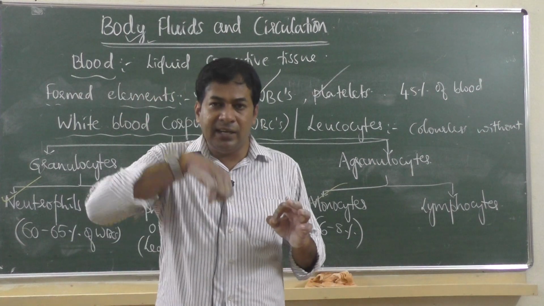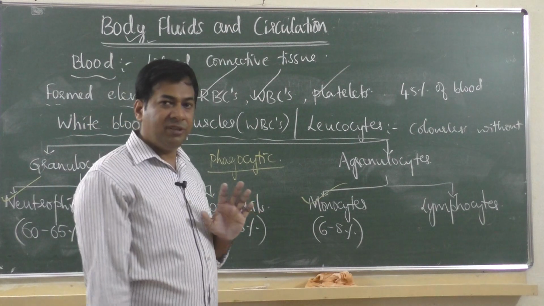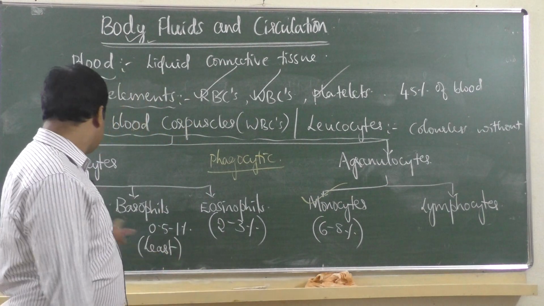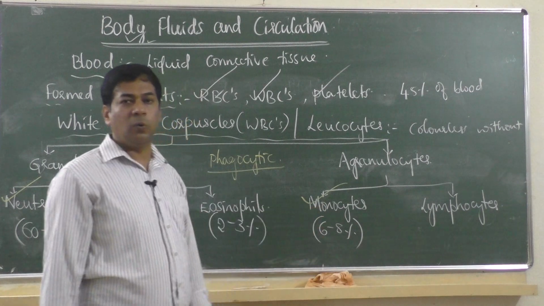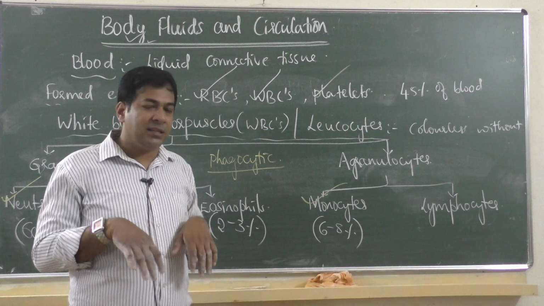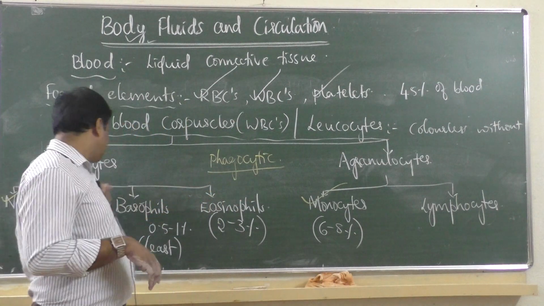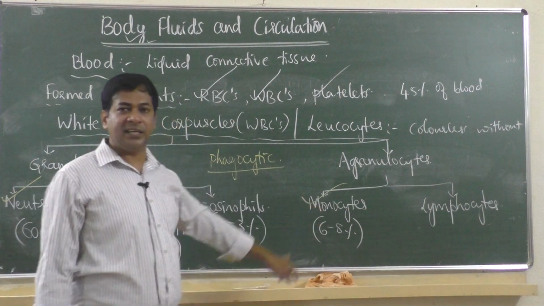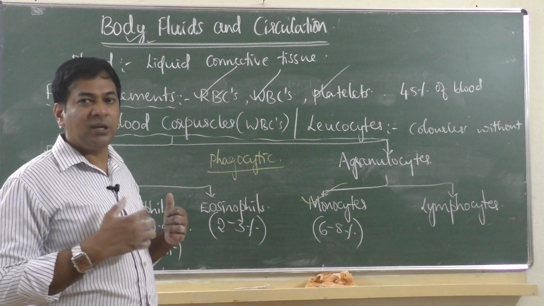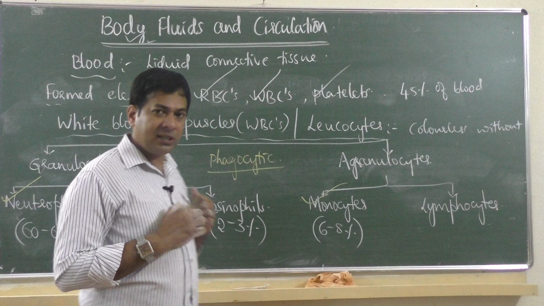I will give you an example. If any bacteria enters your body, how is that bacteria killed in your body? If that bacteria is not killed, it will bring disease to you. So it will be killed. What kills it? Neutrophils and monocytes will kill it. How? They will eat that bacteria. They will engulf that bacteria. That process of eating the bacteria is called phagocytosis. That is why I said neutrophils and monocytes are phagocytic in function. By eating the foreign body which enters our body, it gives immunity or protects our body. So this is how they protect our body.